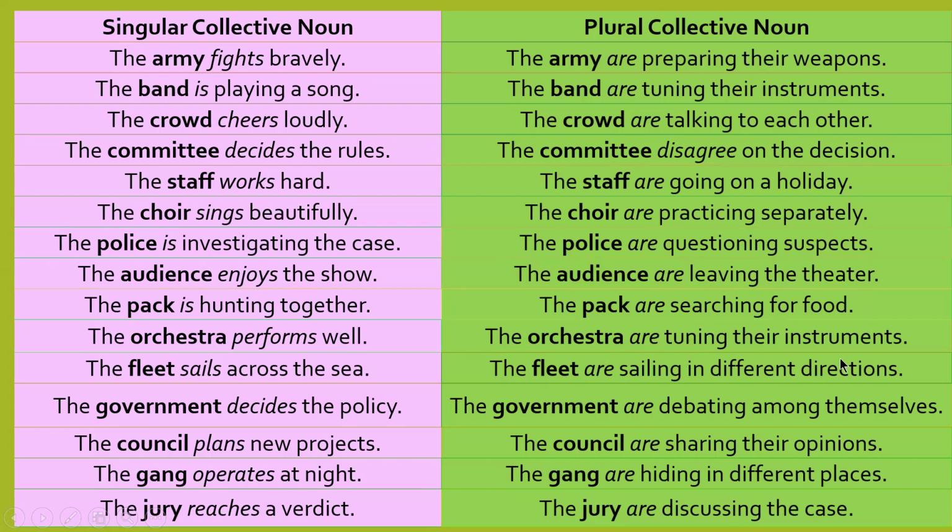The fleet are sailing in different directions. The government are debating among themselves. The council are sharing their opinions. The gang are hiding in different places. The jury are discussing the case. So in all the examples, the action is going on separately, individually. So it is a plural collective noun, so it uses a plural verb.